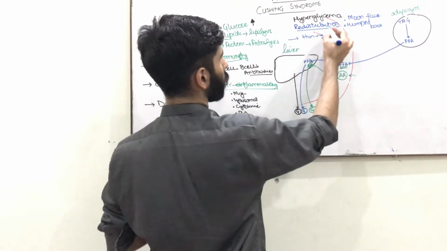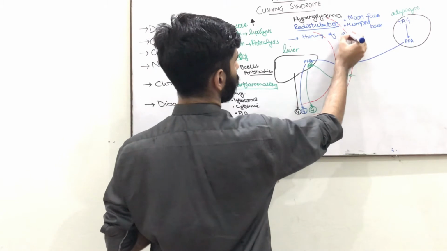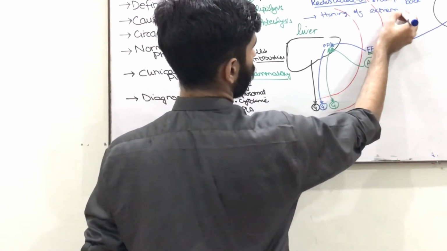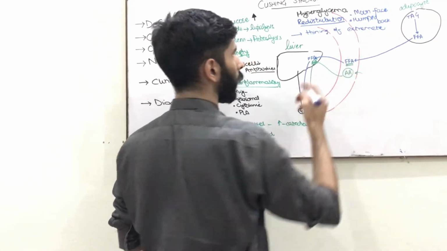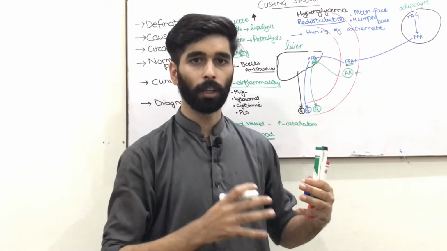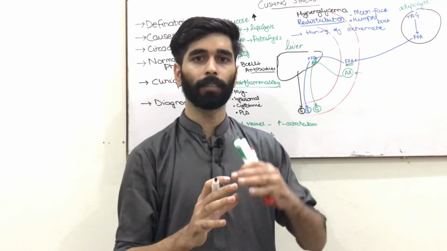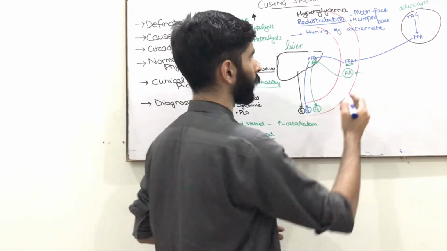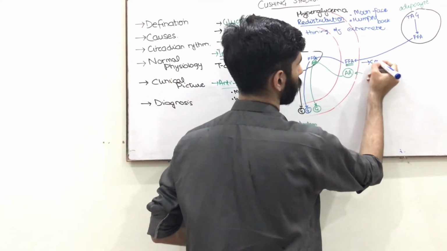Okay, thinning of the appendages or extremities. And as I mentioned that it causes proteolysis, decreases the proteins. So since collagen is also a protein, there will be a decrease in the level of collagen.